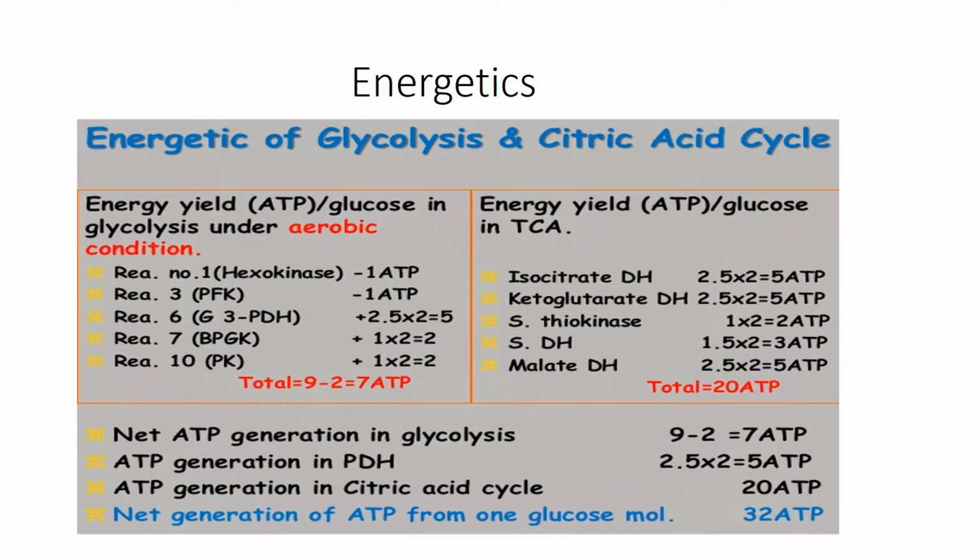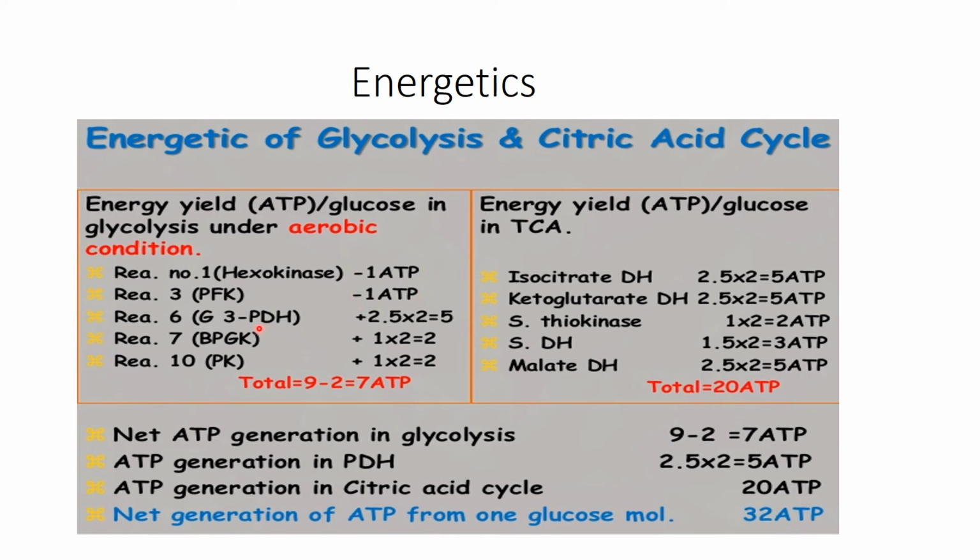Here is the energetics of whole aerobic respiration. Energy yielded from glucose in glycolysis: glucose moves into the pathway. In the first step, hexokinase enzyme utilizes 1 ATP, phosphofructokinase utilizes 1 more, so 2 ATP molecules are consumed here.